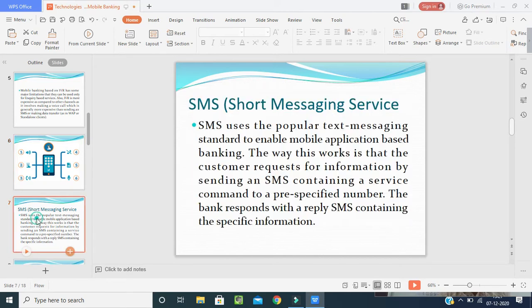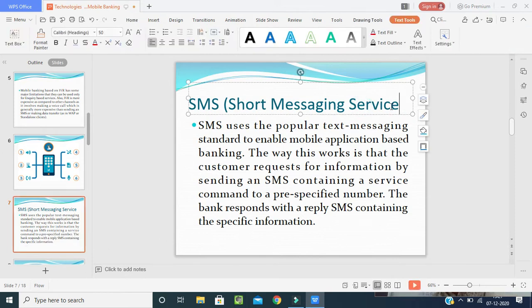Now we look at the second term, or the second technology we are using in mobile banking, that is SMS. The full form of SMS is short messaging service. Keep in mind, students, don't get confused. Here, SMS is nothing but short messaging service. So, what are the uses of SMS?